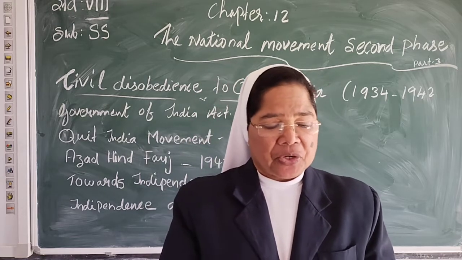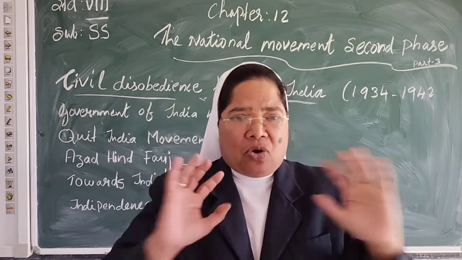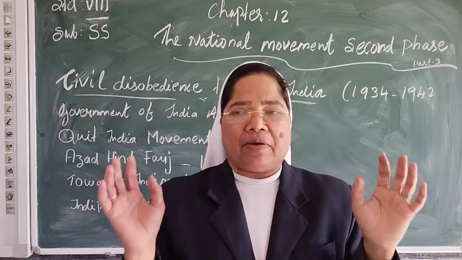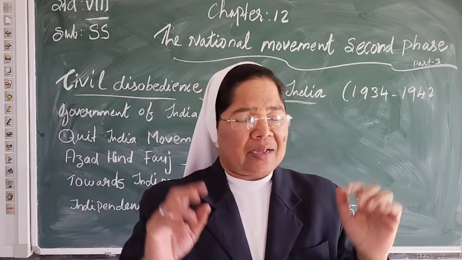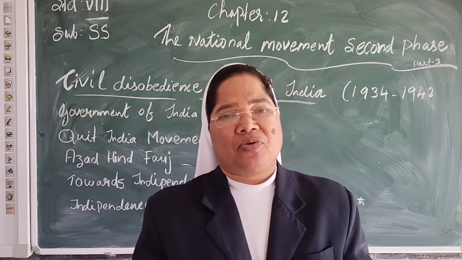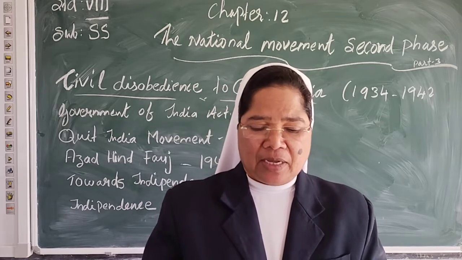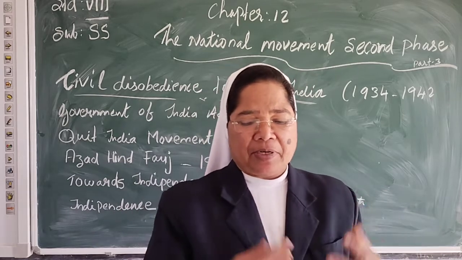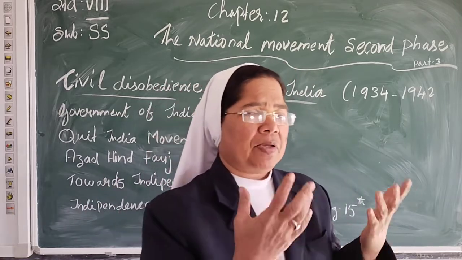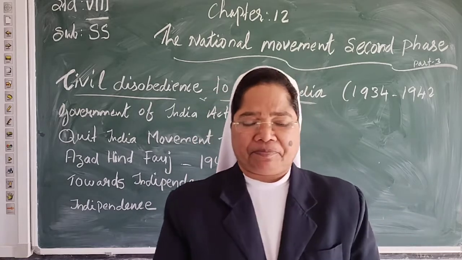Now this is the Quit India movement, where they asked the British government to quit, to leave India. In this way, the whole country was protesting. But what happened after? All the poor people were put in jail, 60,000 people jailed, and lakhs of people died. Most of the houses, shops and everything were destroyed.